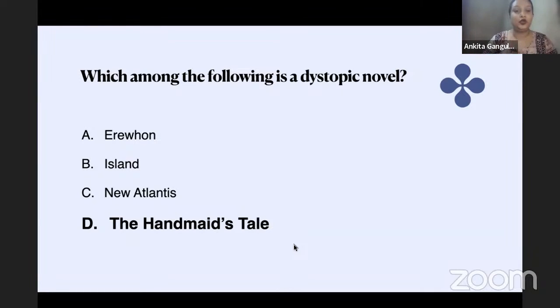Dystopic novels show situations which are completely anarchic, so please be careful about the themes these novels talk about. I appeared for WB SET last time and qualified. One thing I would like to tell you is that we should look up genres like science fiction, dystopian novels, and cli-fi, as these genres are very, very important.